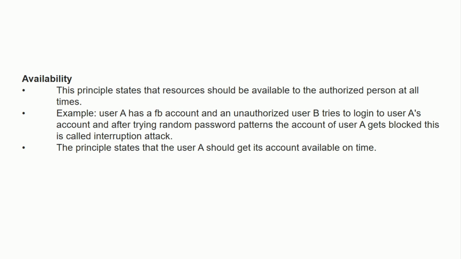Then the last is availability. What availability says is that the authorized person should be able to see or access the data at the particular period of time or when he needs the data. For example, let us say A has a Facebook account and B wants to access that Facebook account.